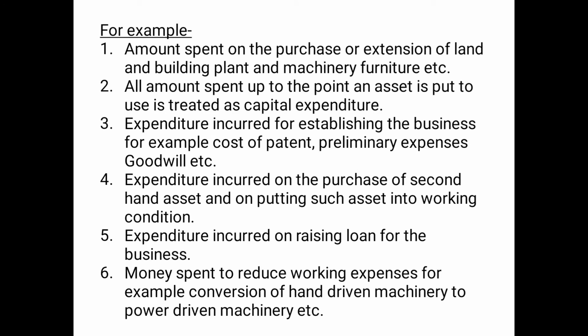For example, amount spent on the purchase or extension of land and building, plant and machinery, furniture, etc. If any business spends amount for purchasing land, building, plant, machinery, furniture, etc., it will be treated as capital expenditure because with this it is acquiring a fixed asset.